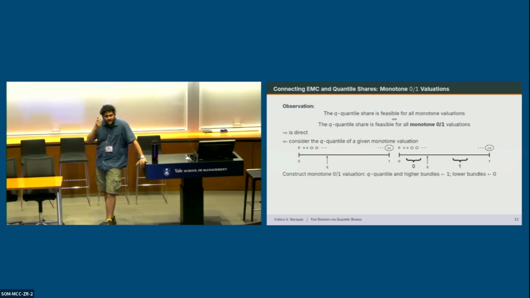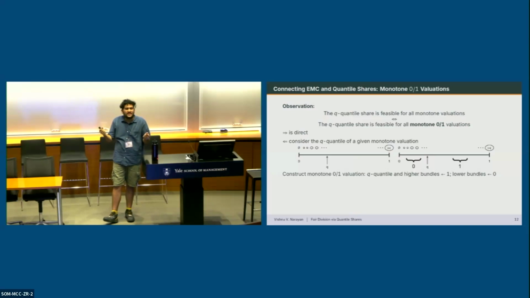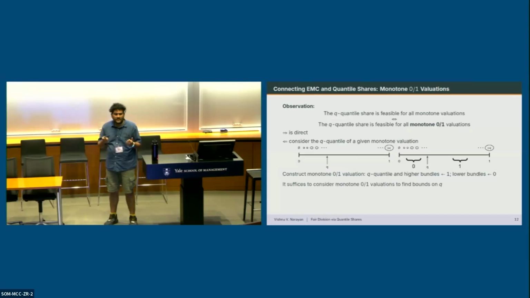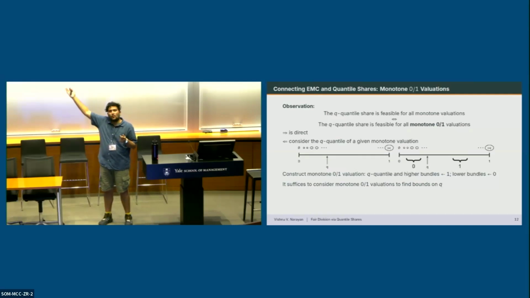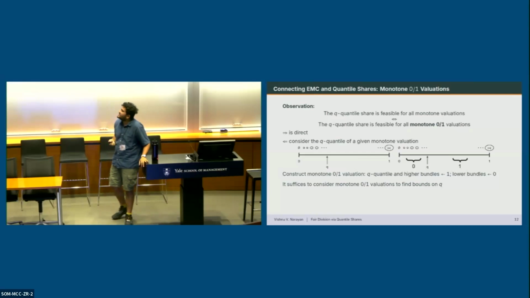For the other side, consider the Q quantile of a given monotone valuation. You just order all of the bundles according to the value, take the Q quantile, and construct a monotone 0-1 valuation in the following way. You set all of the bundles to the left of the Q quantile to value 0 and all of the bundles to the right to value 1. So now, if you want to give everyone a Q-fair allocation in the 0-1 valuation, you're giving them a 1 bundle, and so it's Q-fair in the original valuation. So it suffices to consider monotone 0-1 valuations in order to find bounds on Q.